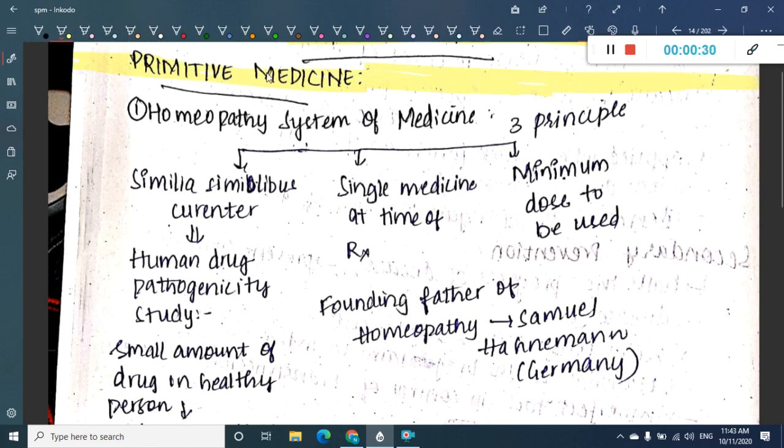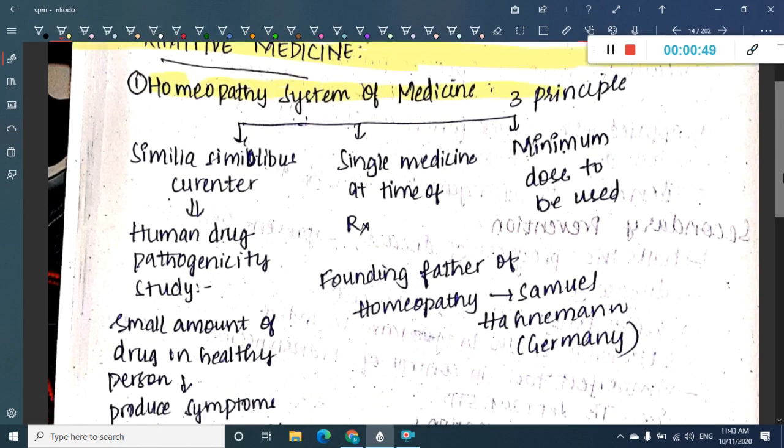The first theory of medicine is the homeopathy system of medicine. Here there is something called similia similibus curanter, and this is the human drug pathogenicity study.